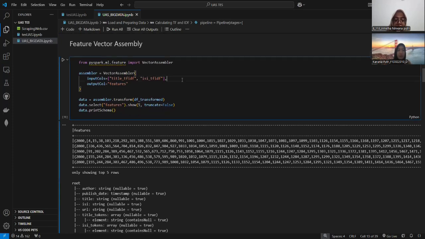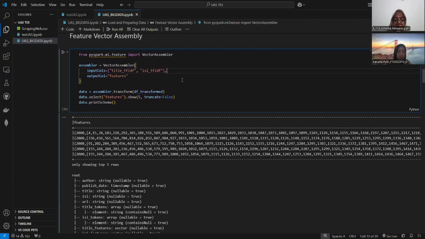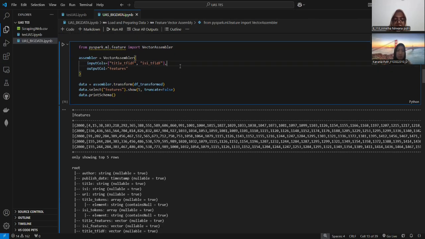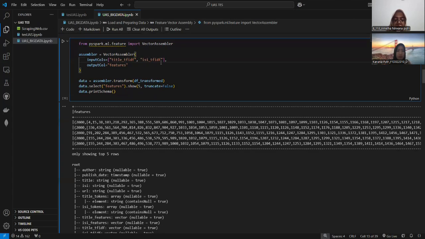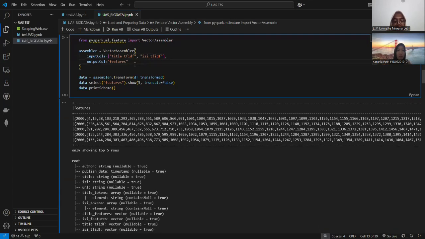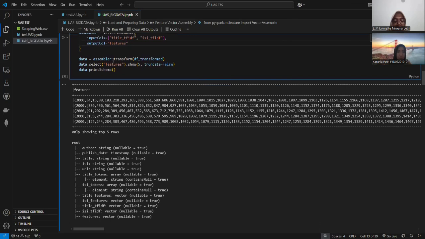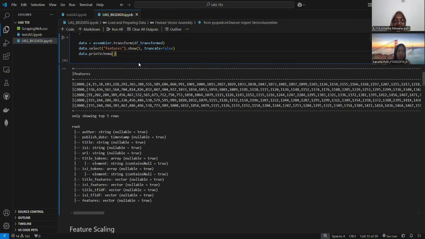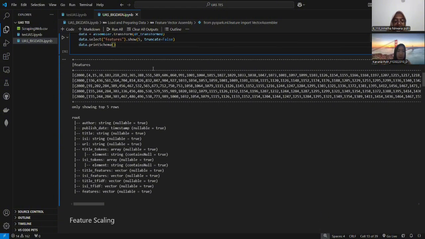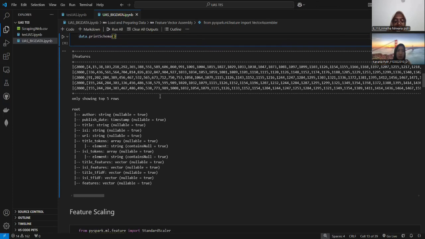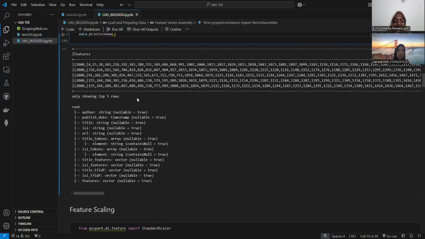Next, here we create a VectorAssembler to combine the title TF-IDF and content TF-IDF. We input these columns, and the output will be a new column called features. Here we apply the vector assembler and then display the features, and we print the output of the vector assembler. Here we have the output, showing the top 5 rows.